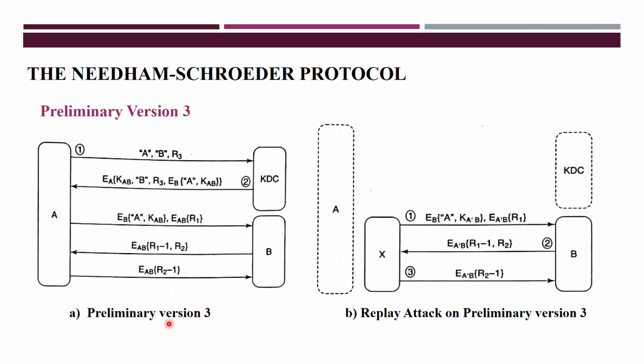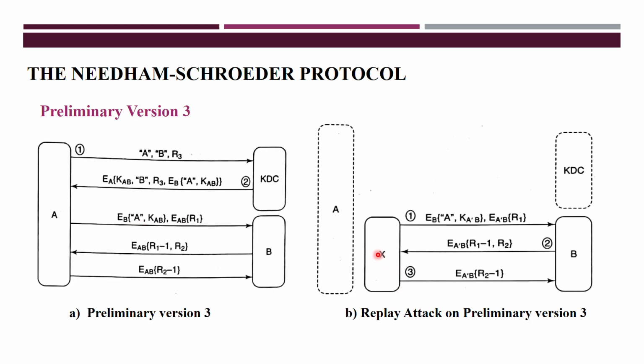Now in the preliminary version also you will get an attack. That is what you call a replay attack on the preliminary version. Let's see how it is. Up to here it is good. Now whenever it sends the message, the first message is forwarded from A to KDC. After that, in the second message, A will receive and decrypt, and do those things.